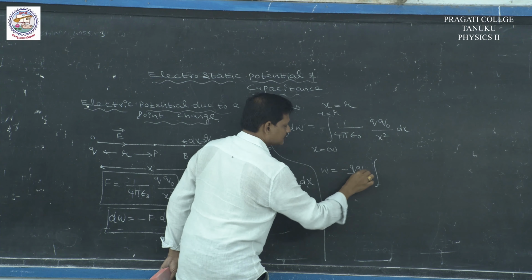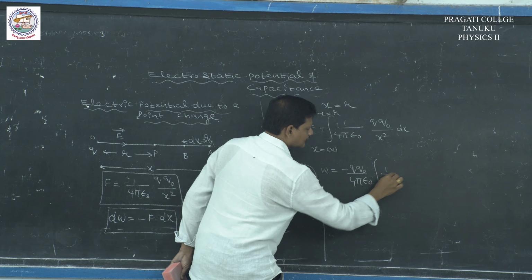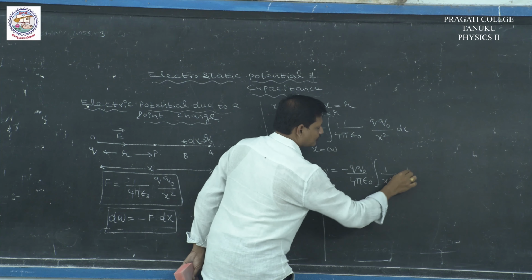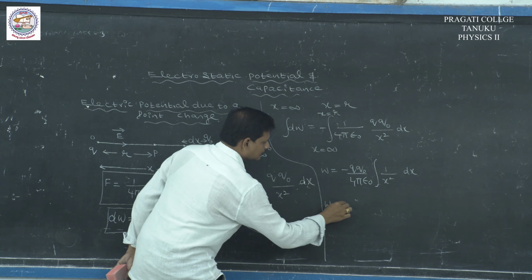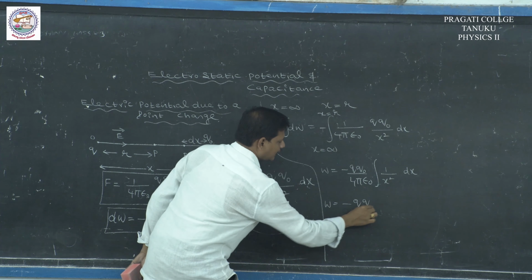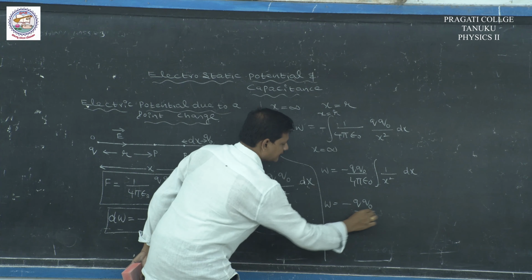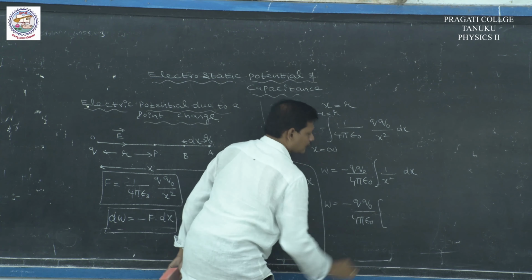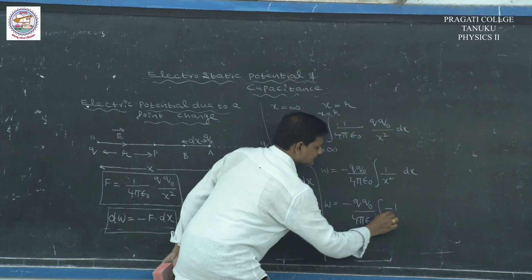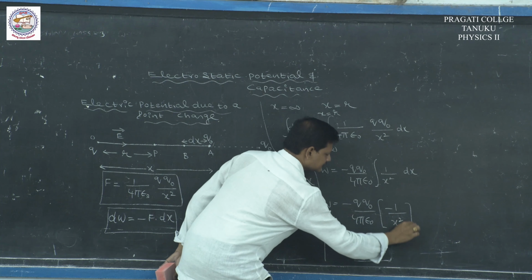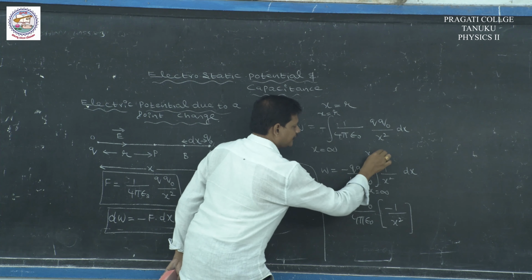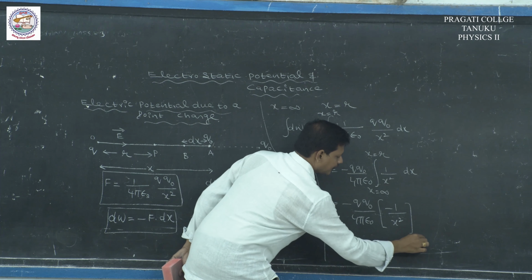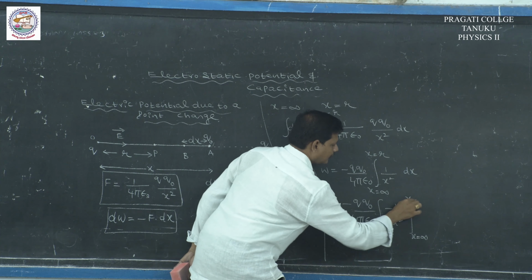Q and Q naught are constants, so minus Q Q naught by 4 pi epsilon naught integral of 1 by x square dx, which is minus 1 by x within the limits x equal to infinity to x equal to r.